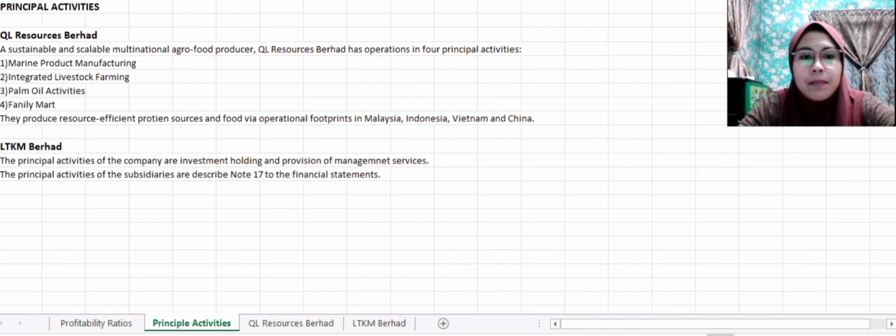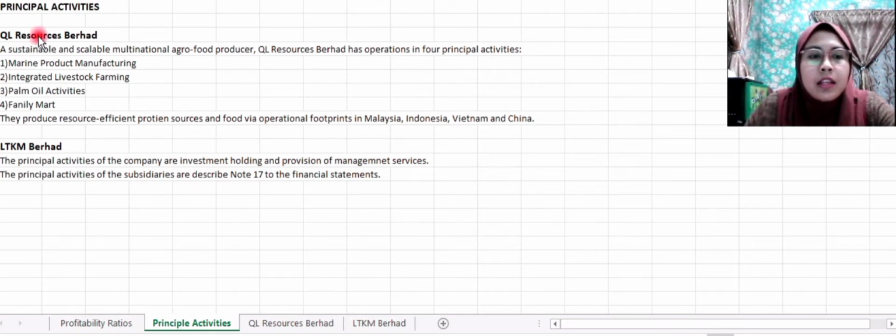For the individual assignment ACT3103, I need to choose two companies listed at Bursa Malaysia within one type of industry. So I have decided to choose QL Resources Berhad and LTKM Berhad, which are companies from the consumer product industry. Firstly, I will show the principal activities of these two companies.